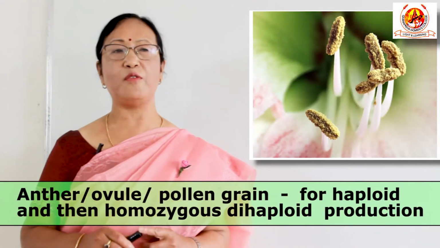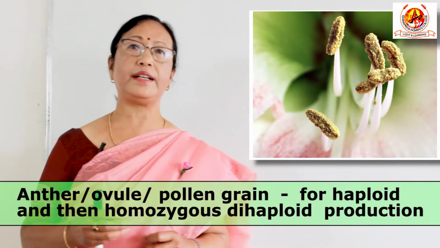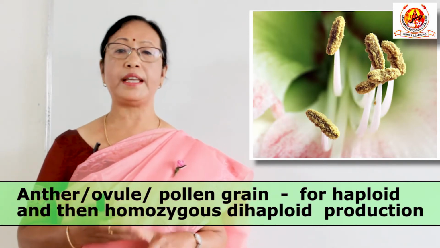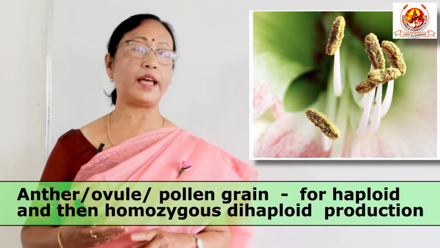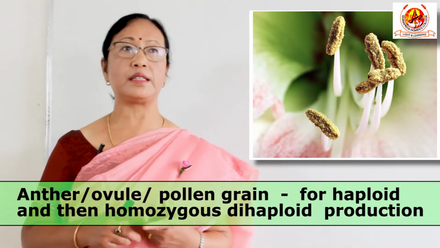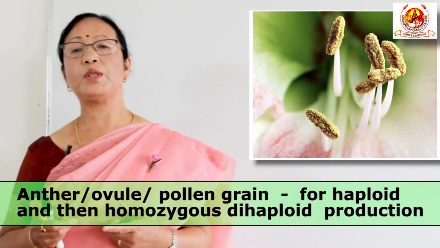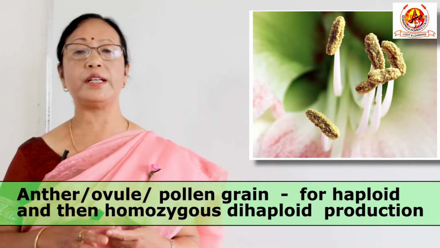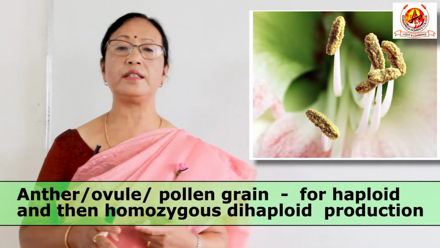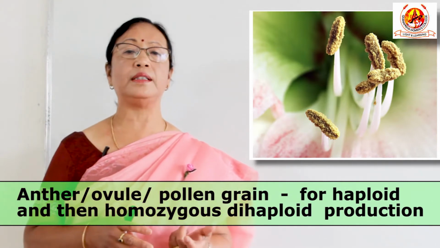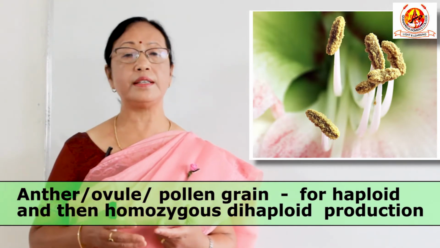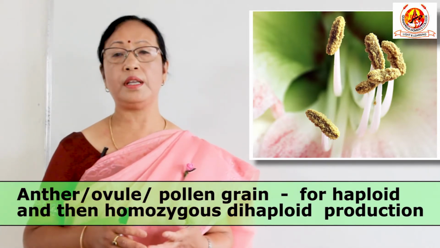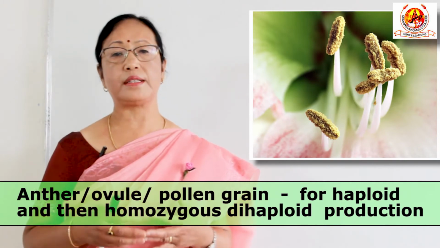Next is anther, ovule and pollen culture. We take the anther, ovule and pollen as the explant because it is very important to get haploid plants, and once we get the haploid, we can induce homozygous diploid, and the production of homozygous diploid is very important in plant breeding. Conventional plant breeding takes more than 10 years, but with anther, ovule and pollen culture, we can get it within 1 year, and diploidization can be done by treatment with colchicine, so we can easily get the homozygous diploid plant.